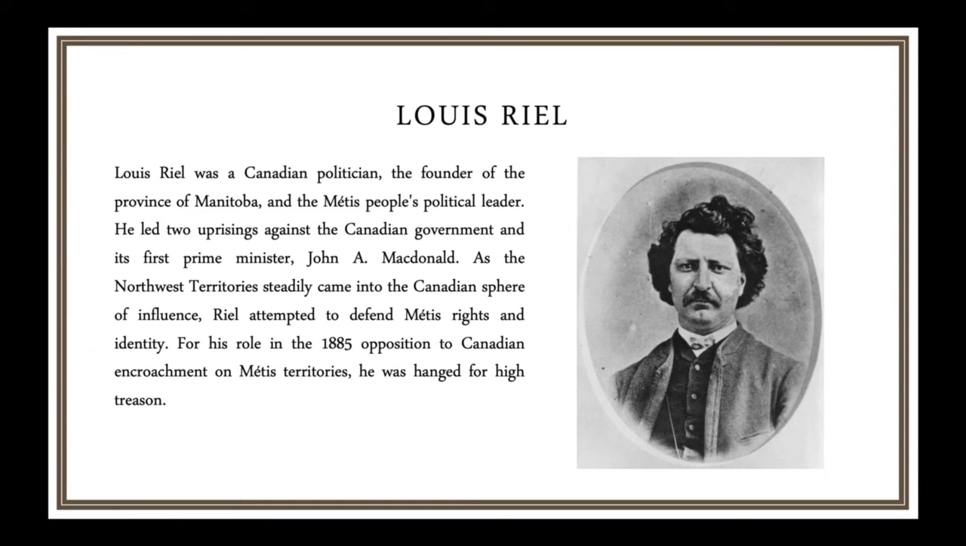Louis Riel. Louis Riel was a Canadian politician, the founder of the province of Manitoba, and the Métis people's political leader. He led 2 uprisings against the Canadian government and its first Prime Minister, John A. Macdonald. As the Northwest Territories steadily came into the Canadian sphere of influence, Riel attempted to defend Métis rights and identity. For his role in the 1885 opposition to Canadian encroachment on Métis territories, he was hanged for high treason.